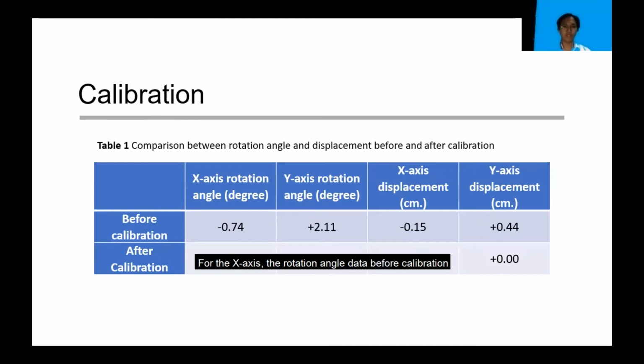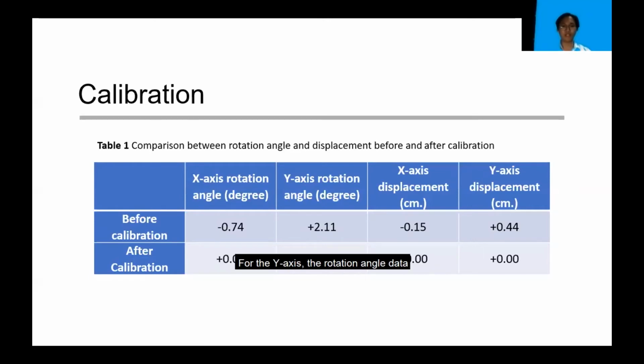For the x-axis, the rotation angle data before calibration is equal to minus 0.74 degrees, and it can be calculated into a displacement equal to minus 0.15 centimeter. After calibration, the rotation angle is equal to plus 0.01 degree, and the displacement is equal to 0.